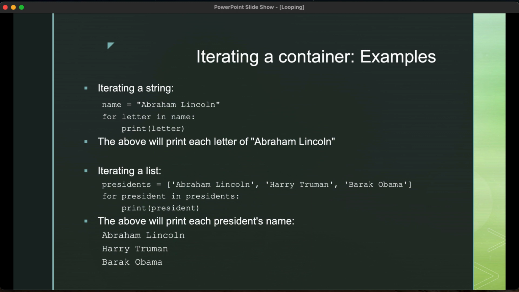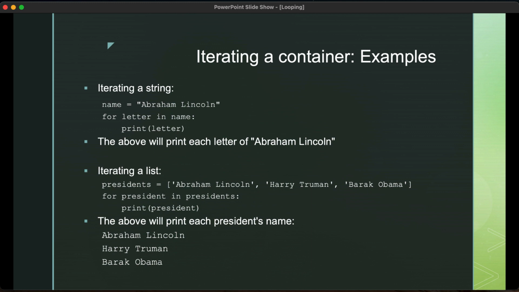Another application is iterating a list. Now at this point, we probably have not covered lists in class, but they're not hard to understand. A list is simply a collection of things. So in our example here, I have presidents, and we have 3 presidents that are listed here, and I can create a for loop by saying for president in presidents, and then print the president.